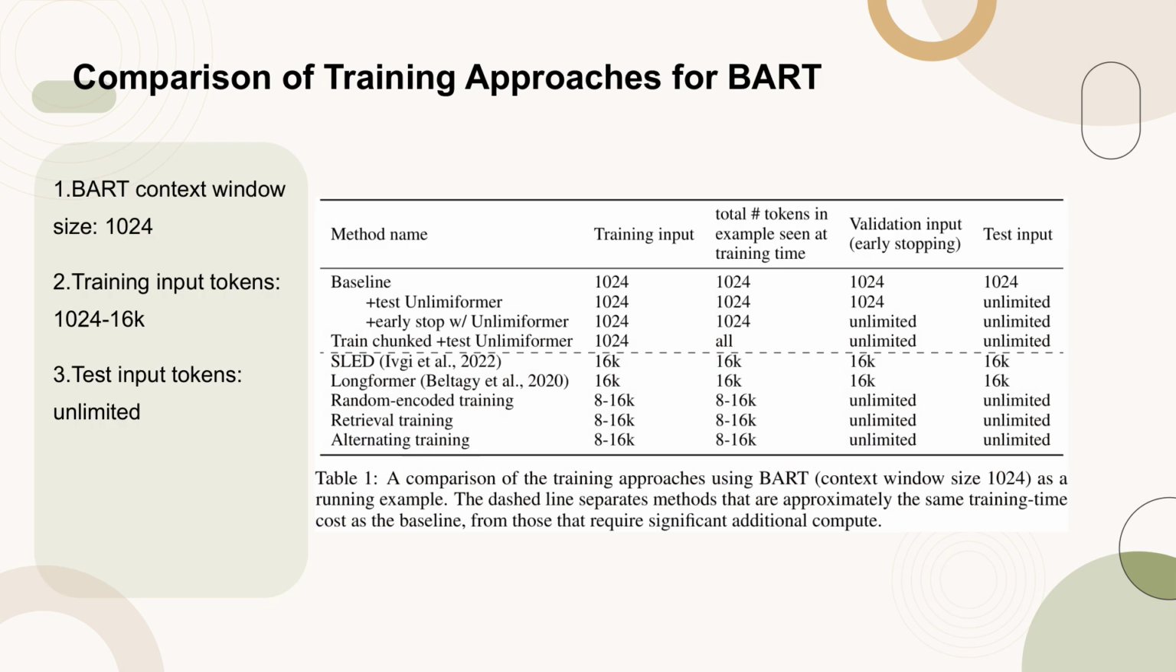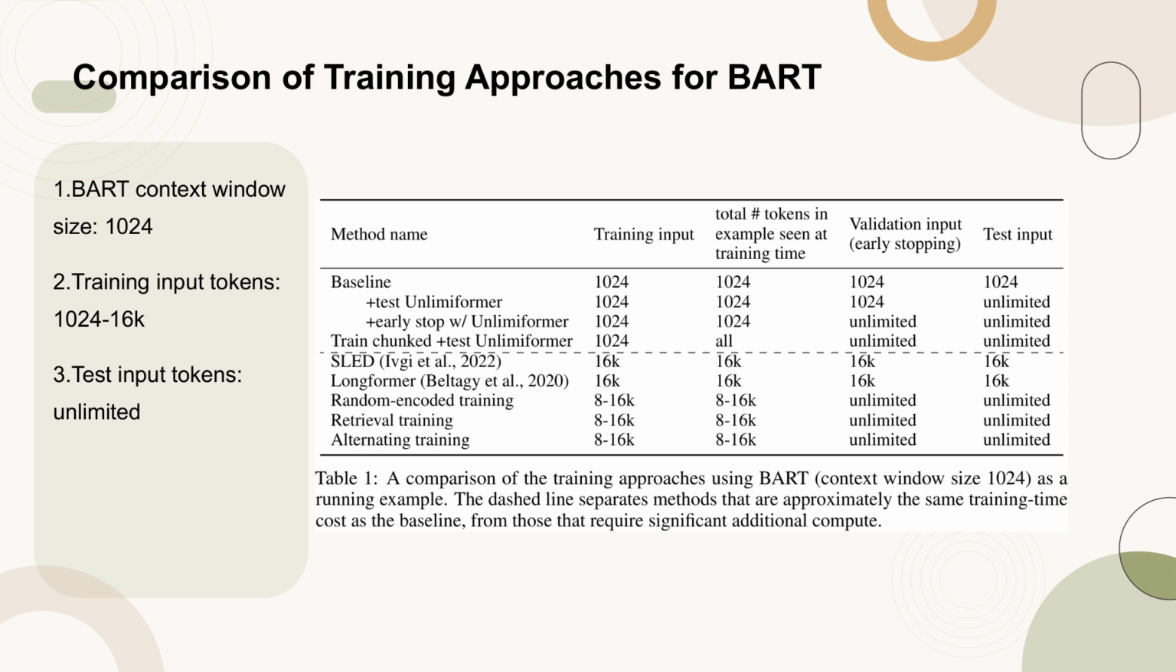Table 1 provides a detailed comparison of various training approaches for the BART model, which has a context window size of 1024 tokens. The table categorizes these methods based on their training input token counts, ranging from 1024 to 16K tokens, and their test input token counts, which can be unlimited. The dashed line in the table distinguishes between methods that have a similar training time cost to the baseline and those that require significant additional computational resources. This comparison is crucial for understanding the trade-offs between computational efficiency and the ability to handle longer sequences during training and testing.